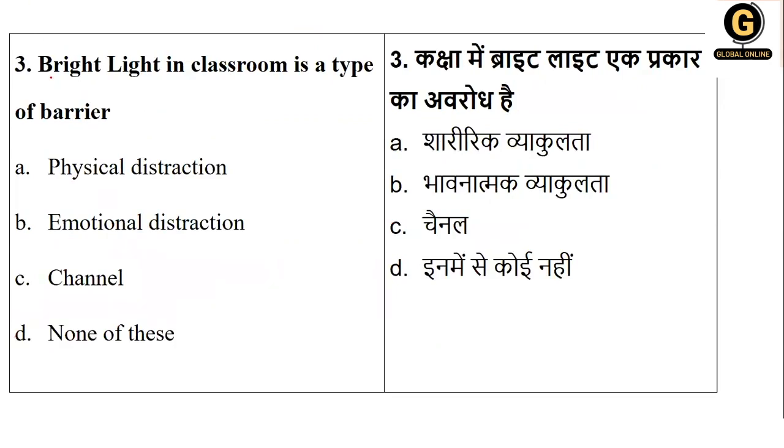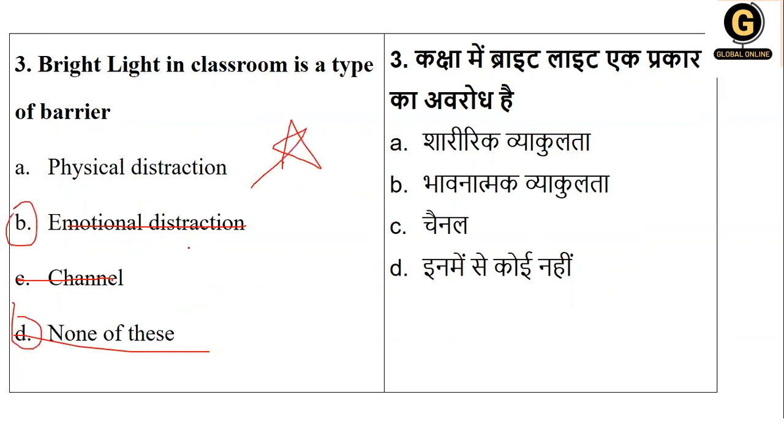Next, bright light in a classroom is a type of which barrier? Is it a physical distraction, an emotional distraction, a channel, or none of this? Definitely it's not an emotional distraction, and it's not none of this, so options B and D get cancelled.